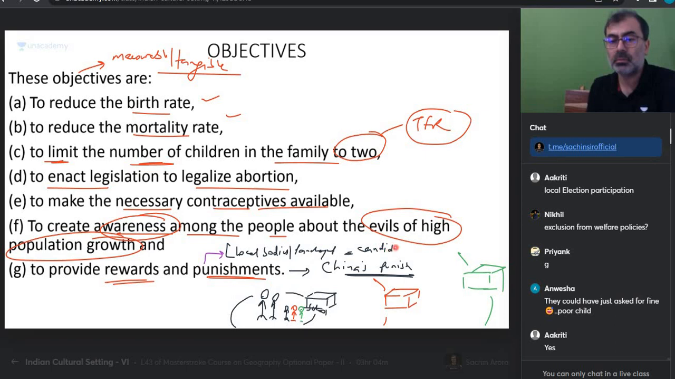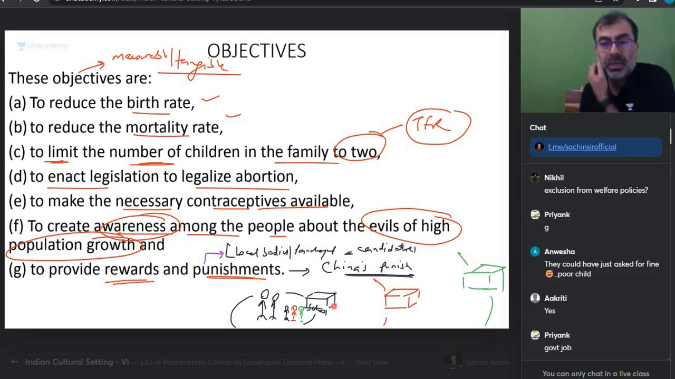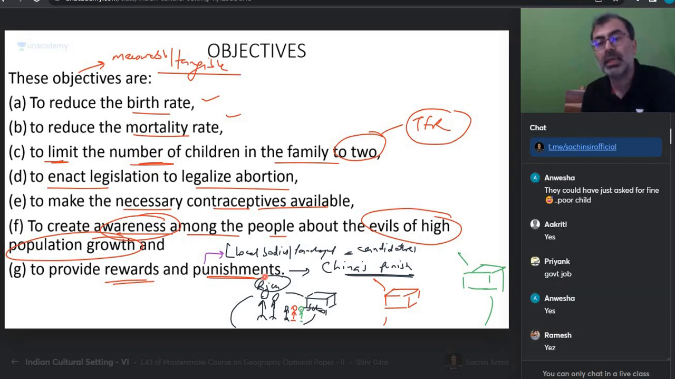your candidature requirement was that you cannot have more than 2 children. So they could have just asked for a fine, poor child. Anvisha, that's what they're saying. No. If that is there, then the rich people can afford to have more children. No. Anvisha, think about it. They could have asked for a fine. Fine bhi rakha. Rich people will have more children then. They said, koi nahi hona chahiye. Do we get that? Achha, tell me, your preference will always be male child because that's also a patriarchal society.